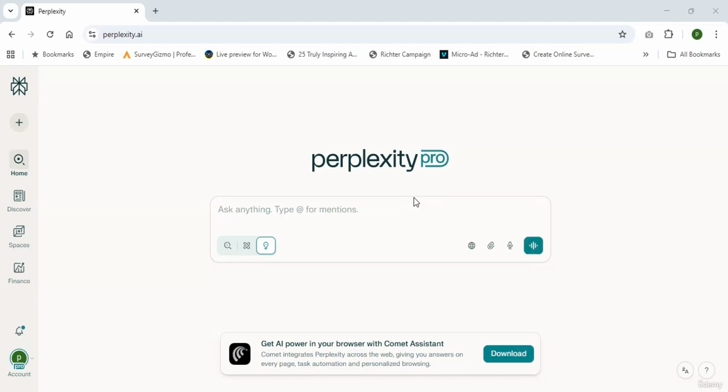So here I'm using Perplexity Pro with my Airtel SIM. If you also use Airtel, just open the Airtel app and activate Perplexity Pro for free. So here I'm using it with the help of the Airtel SIM, and I am not using any subscription.